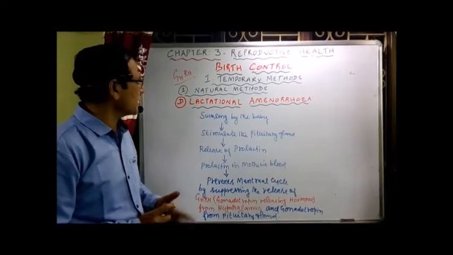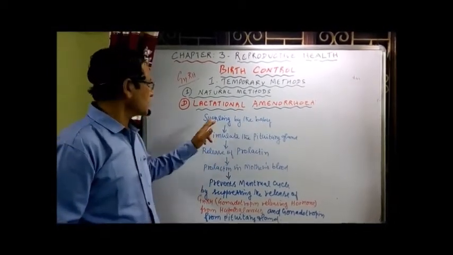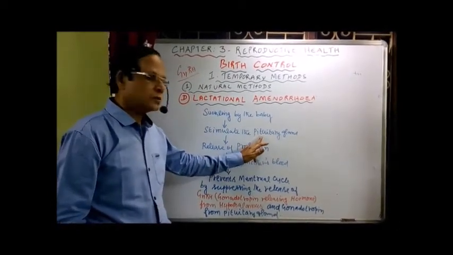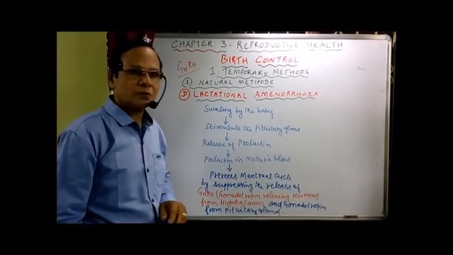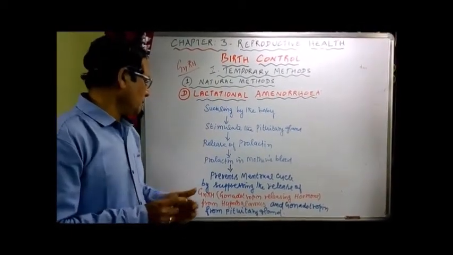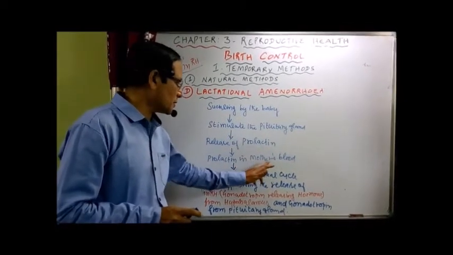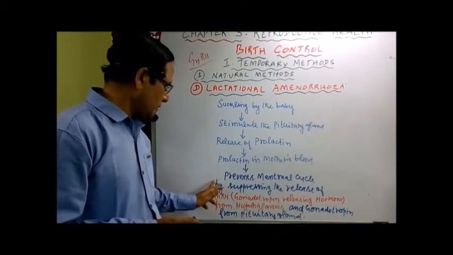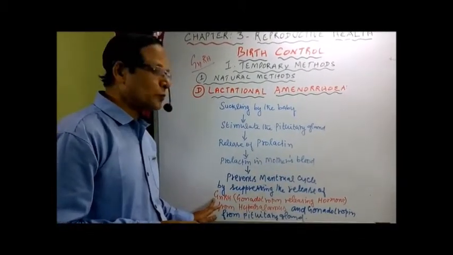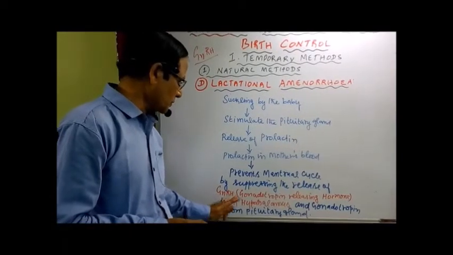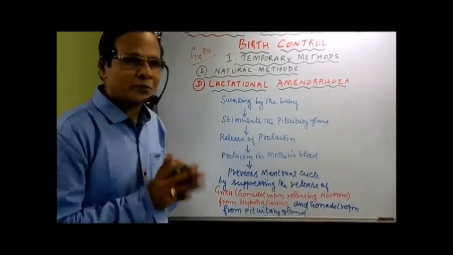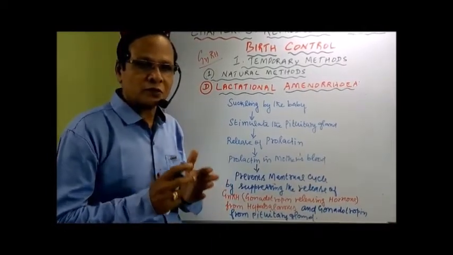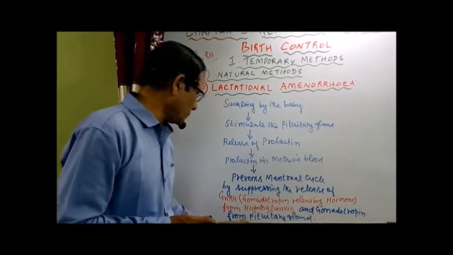What is the mechanism of lactational amenorrhea? Suckling by the baby during breastfeeding stimulates the pituitary gland to release the hormone prolactin to produce more milk. When prolactin is in high concentration in the mother's blood, it prevents the menstrual cycle. How? By suppressing the release of gonadotropin releasing hormone, GnRH, from the hypothalamus, and the gonadotropins, FSH and LH together called gonadotropin, from the pituitary gland.